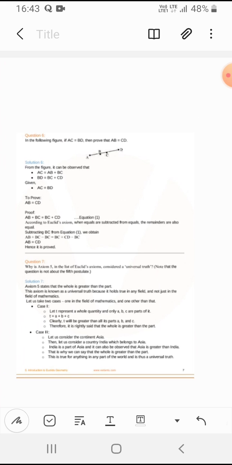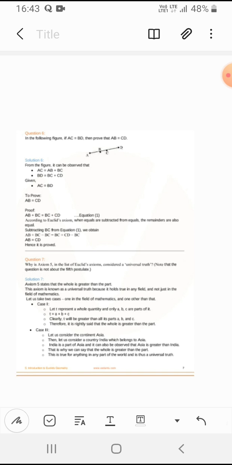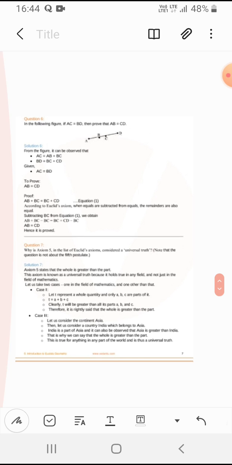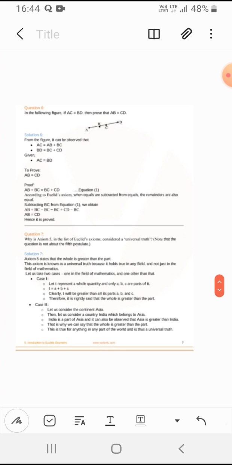Let's take the final two questions of this exercise 5.1. In the following figure, if AC is equal to BD, then prove that AB is equal to CD. Here they have given a figure with a line AD and two points B and C on it. They have said that AC is equal to BD, and we have to prove that AB is equal to CD.